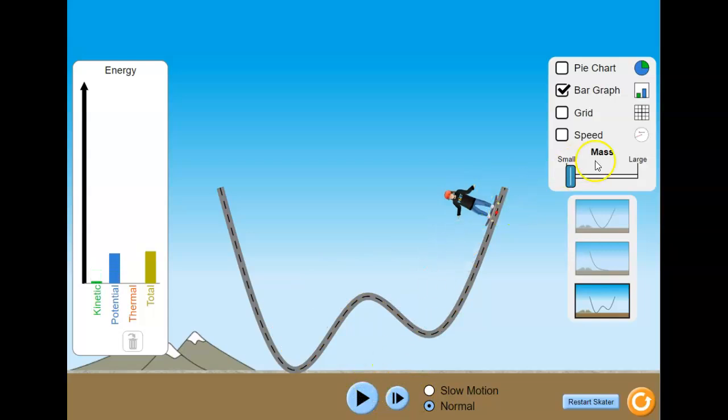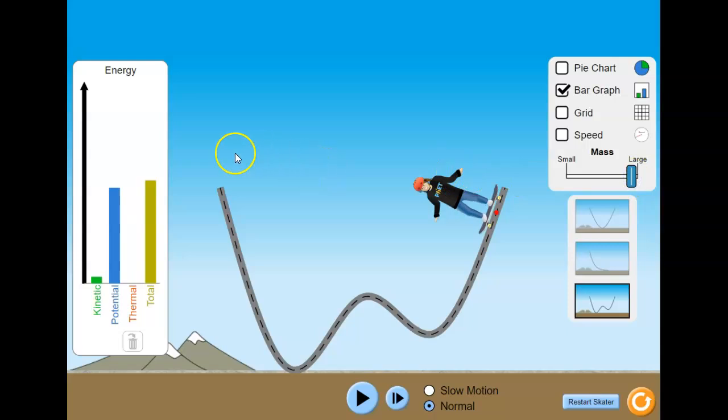All right. So, the mass, he's going the same speed, but the mass has changed. And the total amount of energy is smaller as the guy is getting smaller. When he gets bigger, there's more energy to be found. Okay?